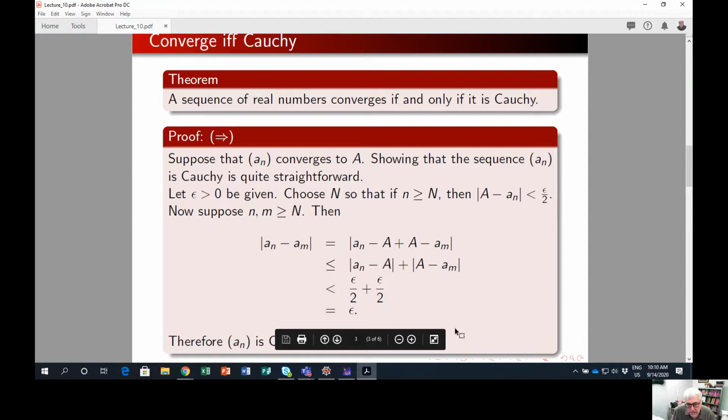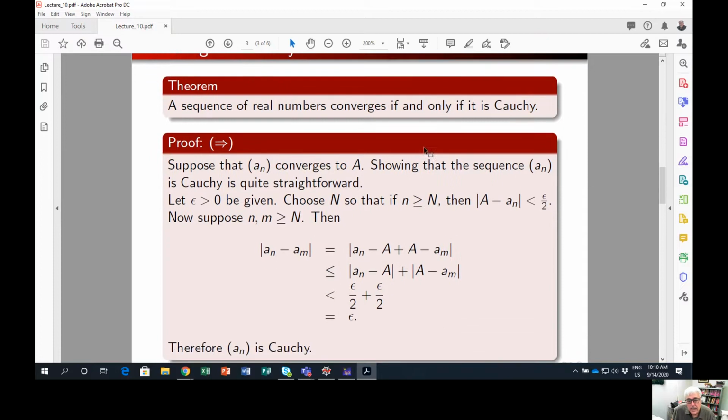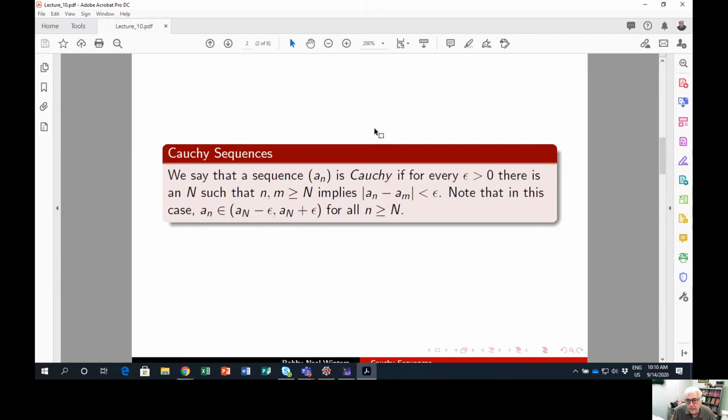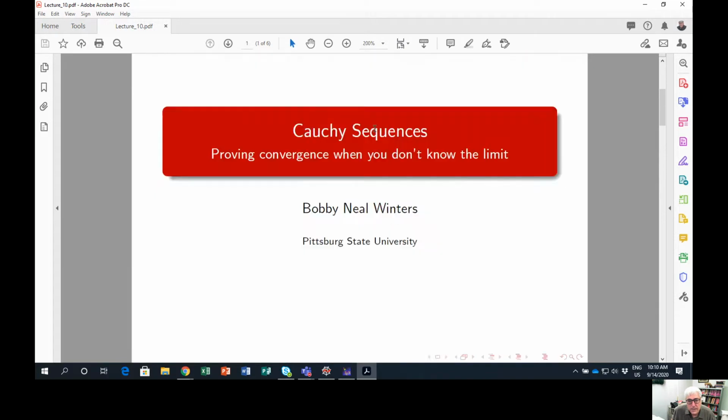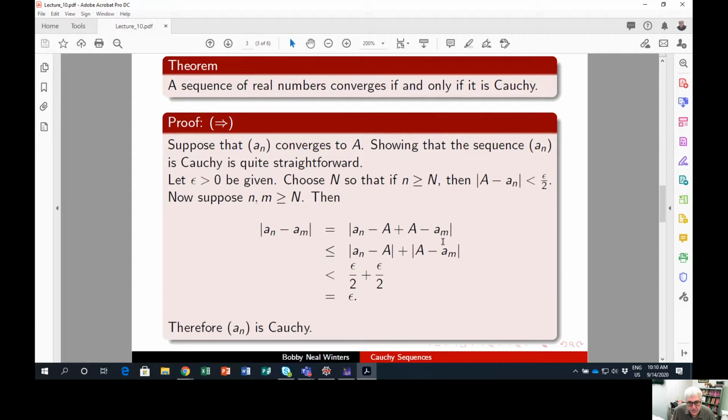So together, epsilon over 2 plus epsilon over 2 adds to epsilon. And so I know that a sub n minus a sub m is less than epsilon. So therefore, a sub n is Cauchy.